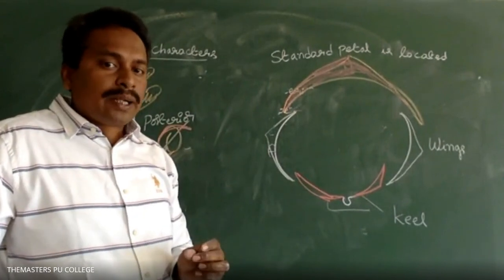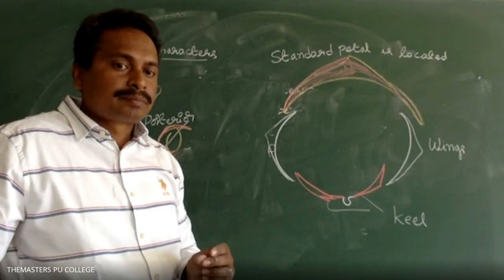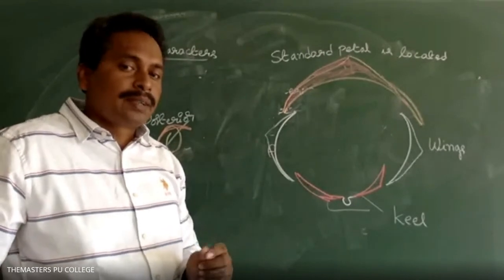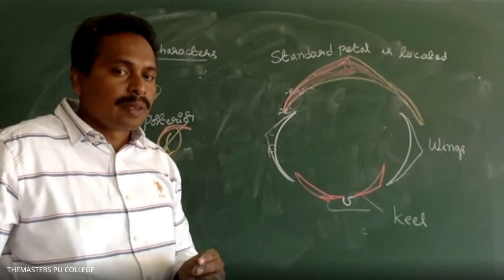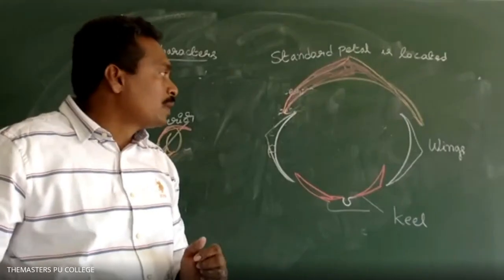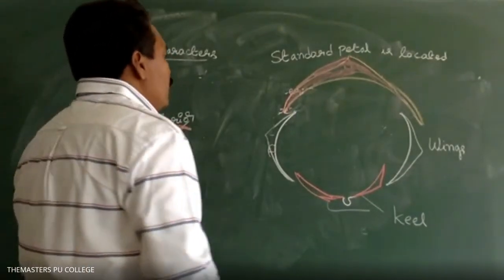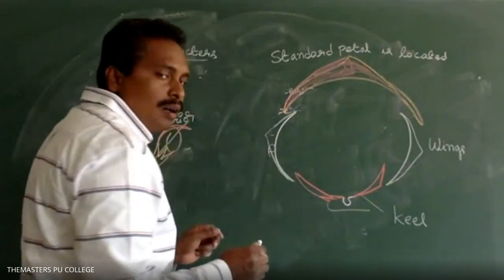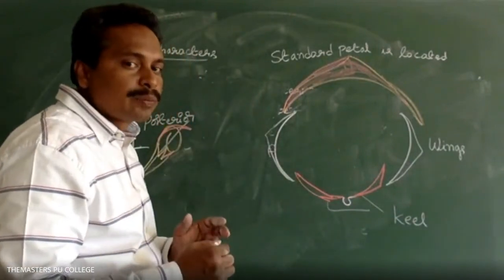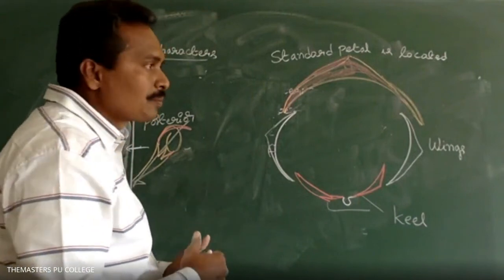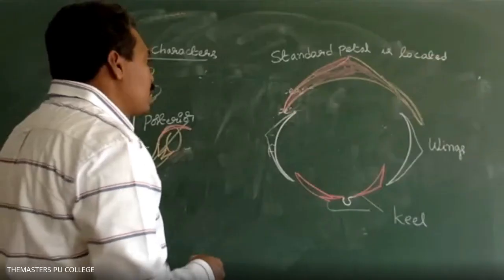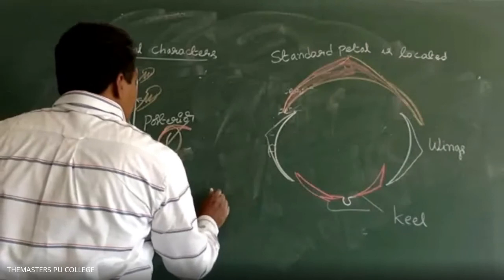The standard petal is located towards which side of the flower? Posterior. Keel petals are located towards which side? Anterior. Which of the petals are fused in papilionaceous corolla? Keel. These keel petals enclose the reproductive essential organs. What are the essential organs of the flower? Androecium and gynoecium.